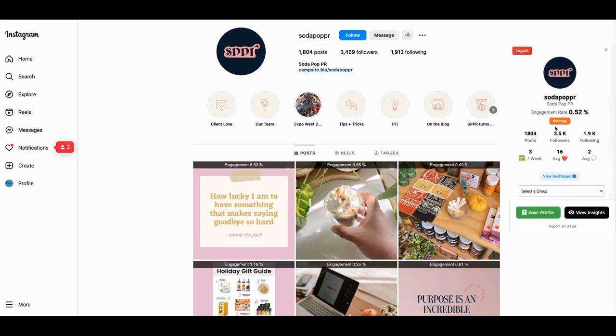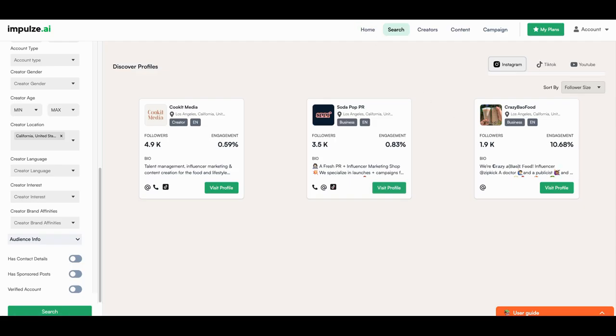And this has an average engagement rate as well. We talked about 3 views a week, but what you can do is you can save the profile. We'll save it under general, and we'll just save the profile here. Okay. And so that profile actually shows up here later. Somebody we want to come back and look at a little bit later. So let's look at this one and the reason why. And I just wanted to show you this and the power of what this tool can do for you.